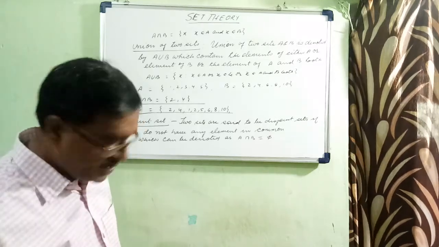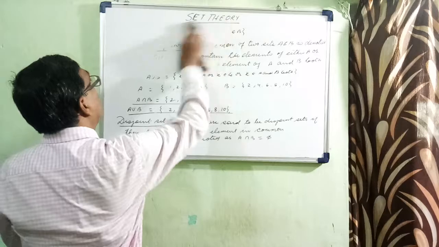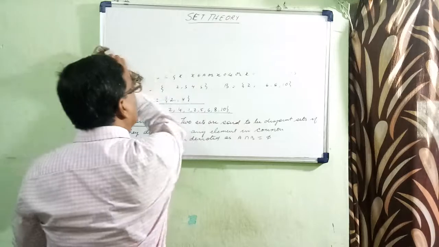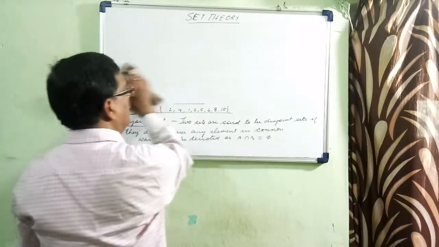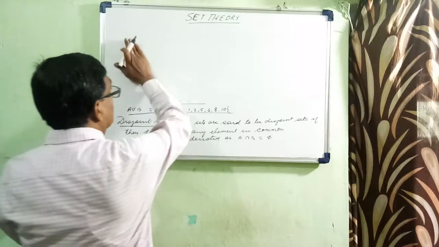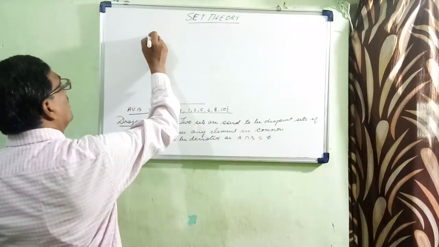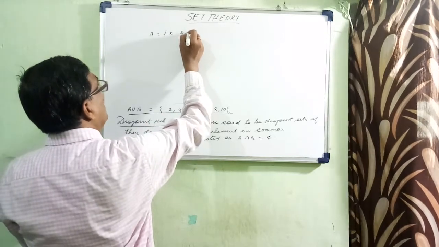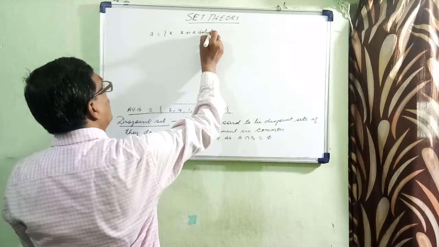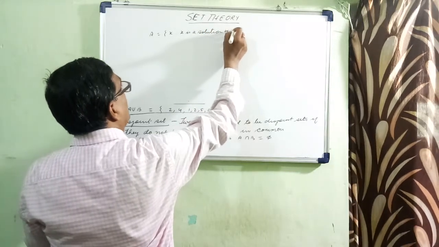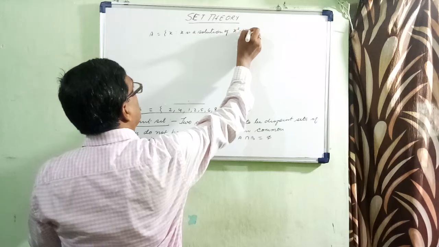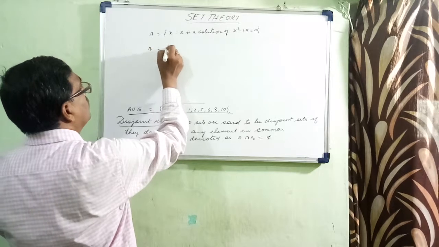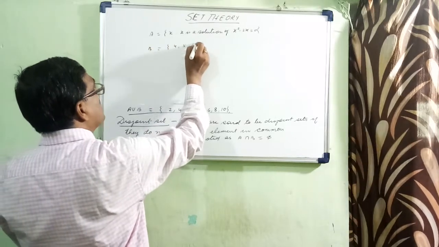Now, let us take one more example. Say A is equal to {x such that x is a solution of x square minus 2x is equal to 0}, and B is equal to {4, 5, 6}.